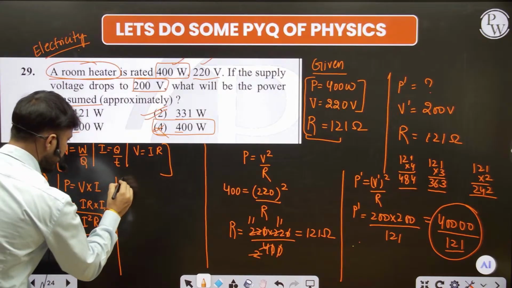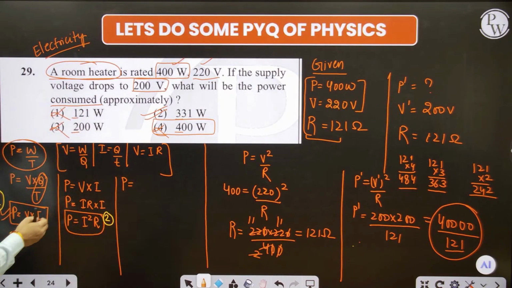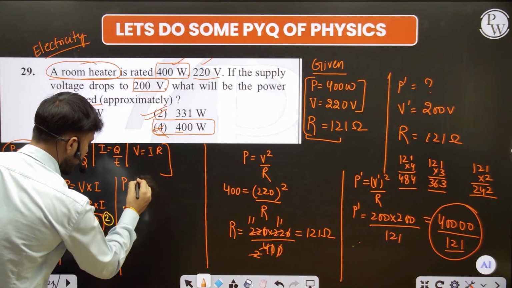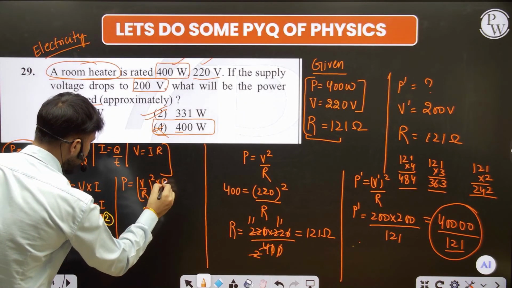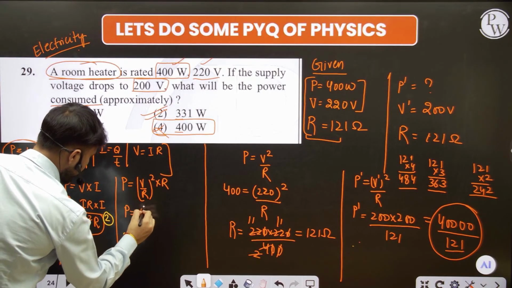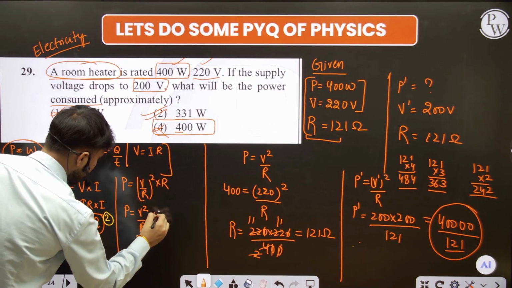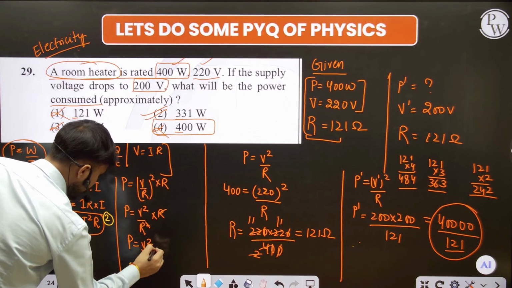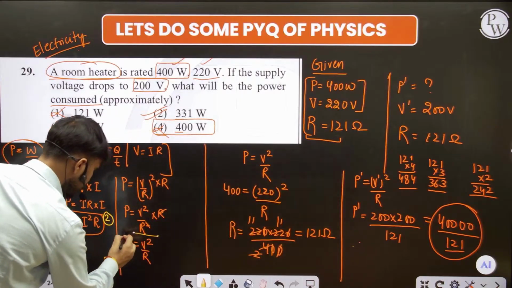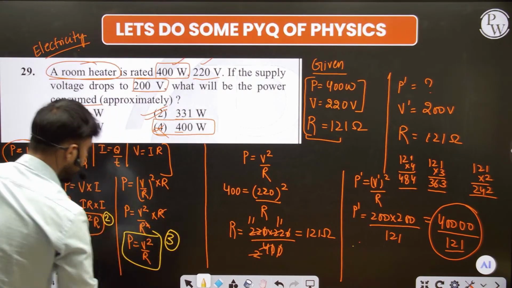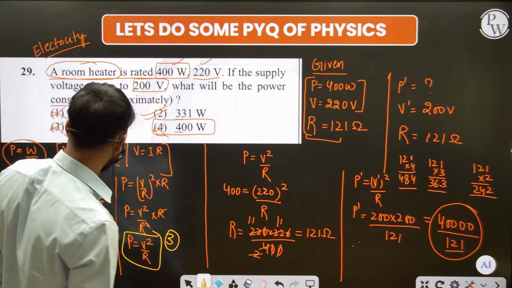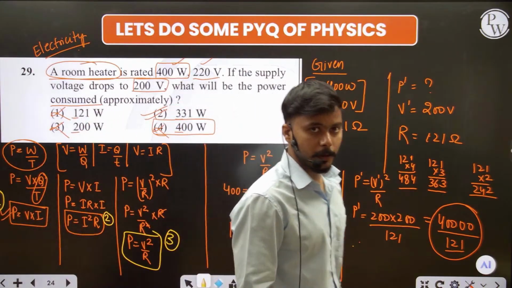And after that, you can even use it here. One more thing, in place of I, I can write V by R. So it will become V by R whole square into R. So it becomes V square upon R square into R. Cut it with this, and you get V square upon R. Use yellow again. Fine. These are the three formulas of our power. That is P is equal to VI, P is equal to I square R, P is equal to V square upon R, and we have the basic formula, that is P is equal to work done upon time.